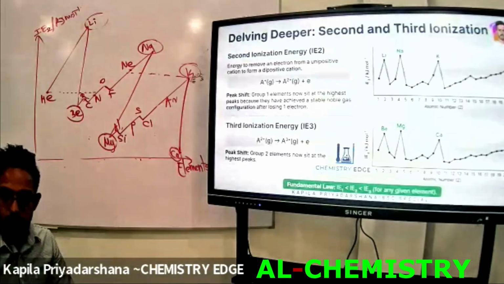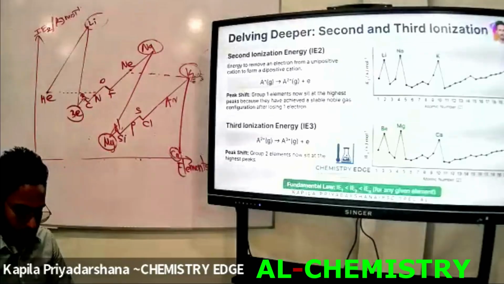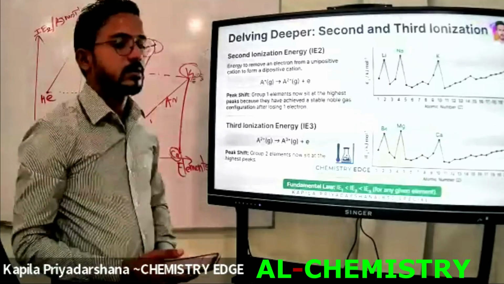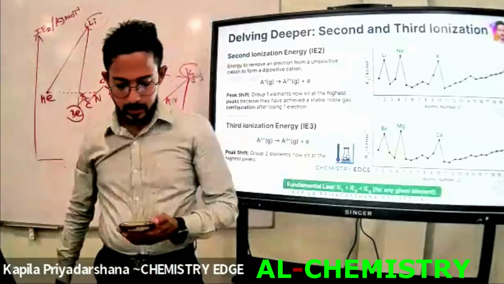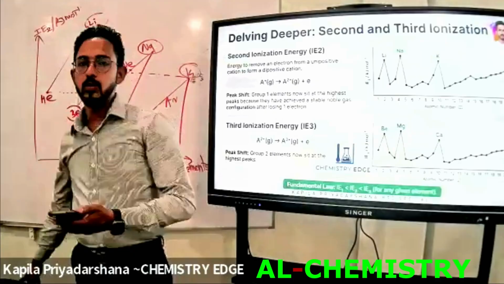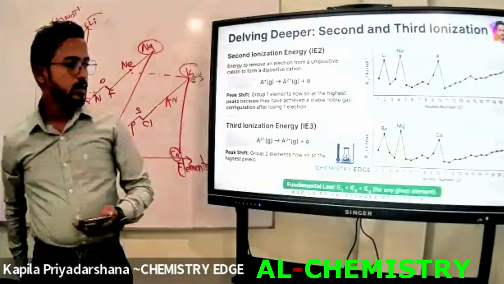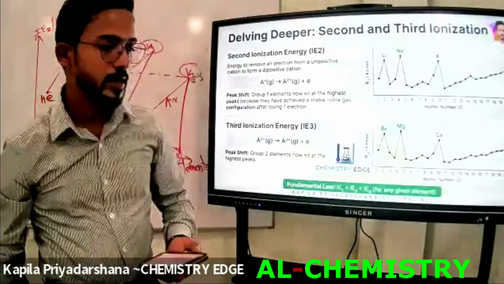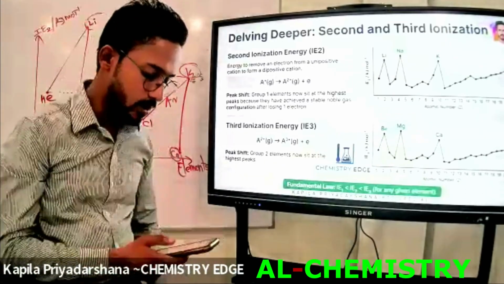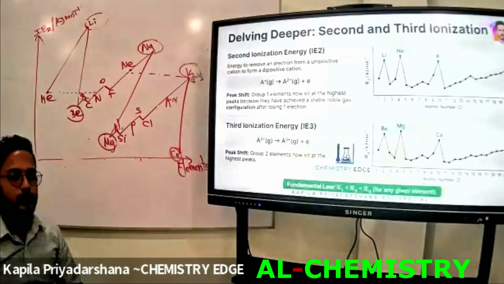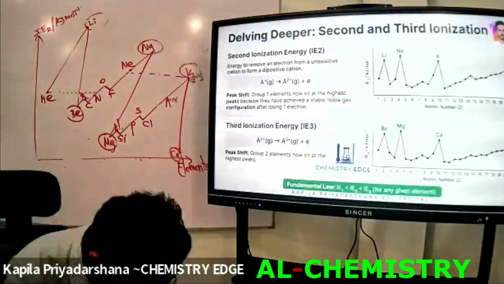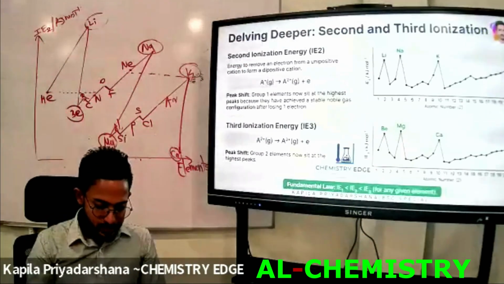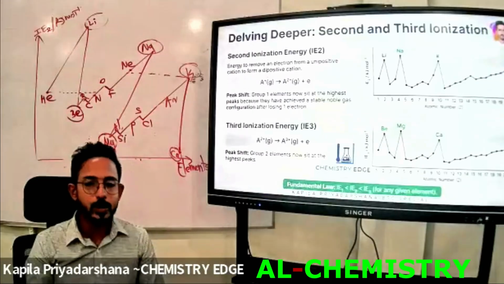Thus, the highest second ionization energy belongs to group 1 elements.